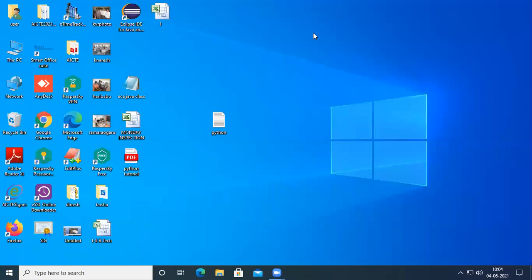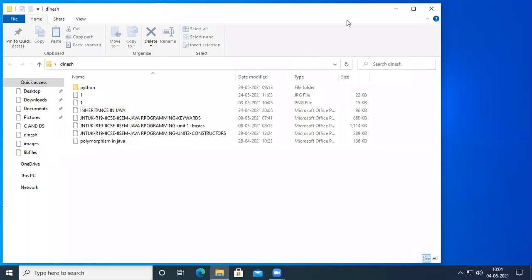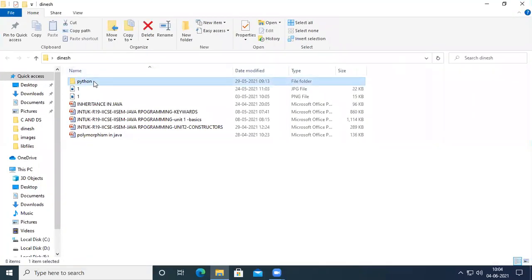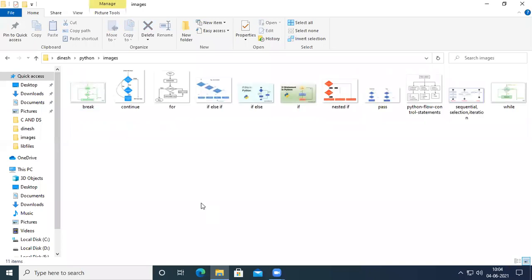I think we had started discussing control statements, and we discussed them in only one class. We had completed the if statement, if else statement, and then we had seen the nested if and if else if.